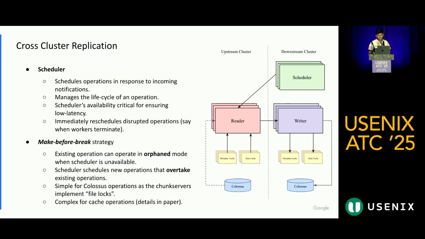Apart from readers and writers, we have a scheduler job as well, which is responsible for scheduling operations on readers and writers and managing their life cycle. And the scheduler's availability is very critical. Let's say some reader or writer job goes down, then the scheduler is the one responsible for rescheduling it immediately so that the stream almost remains uninterrupted.